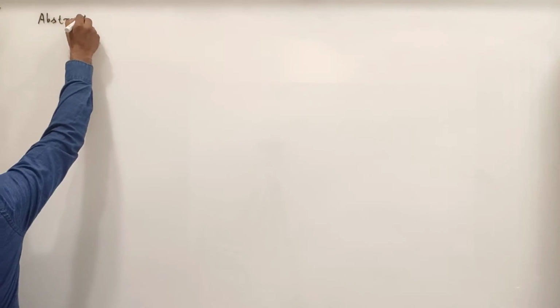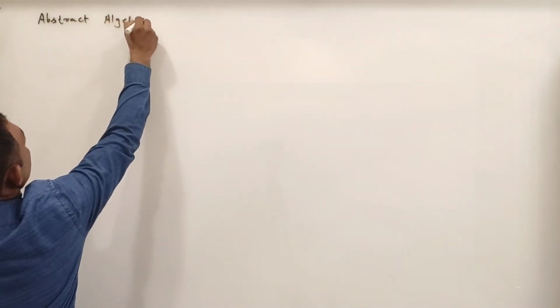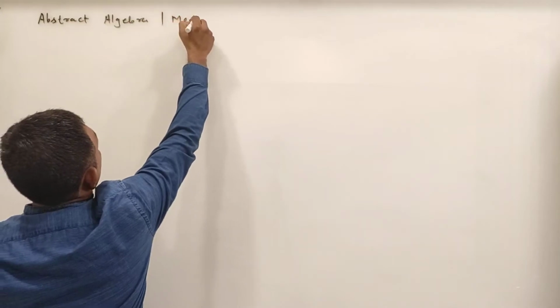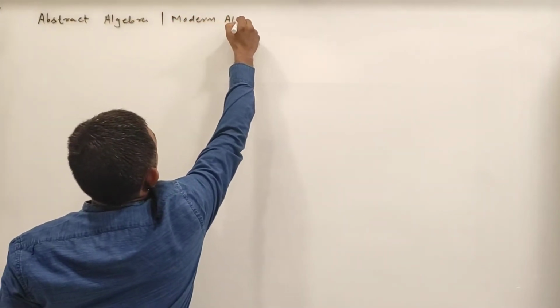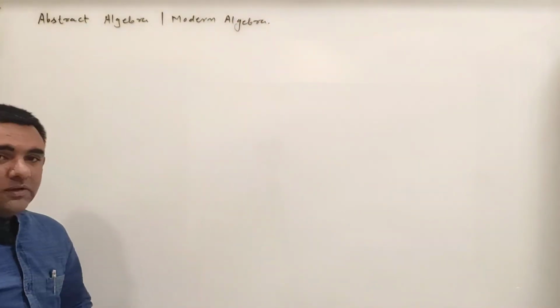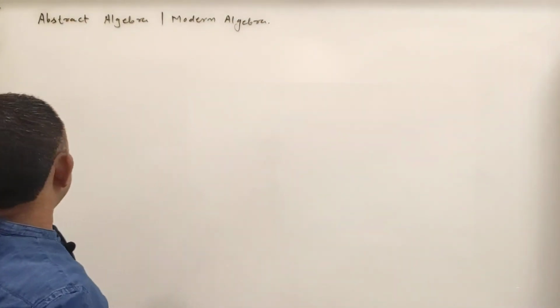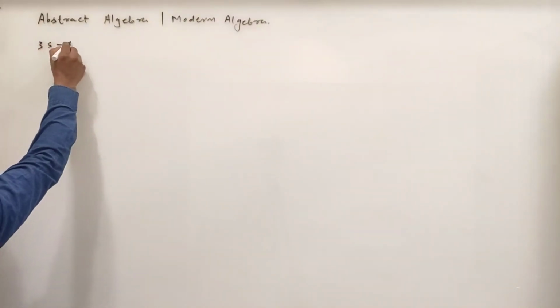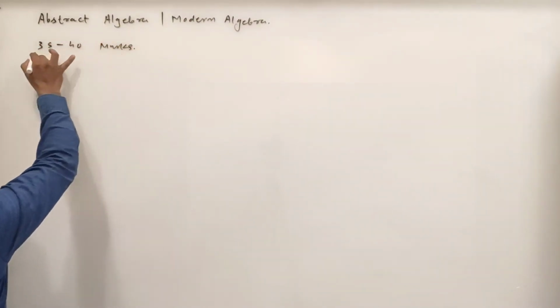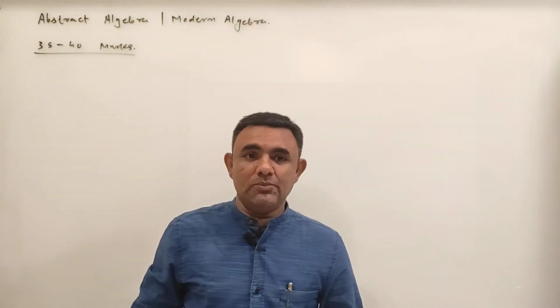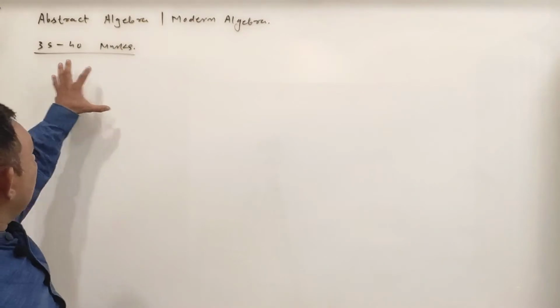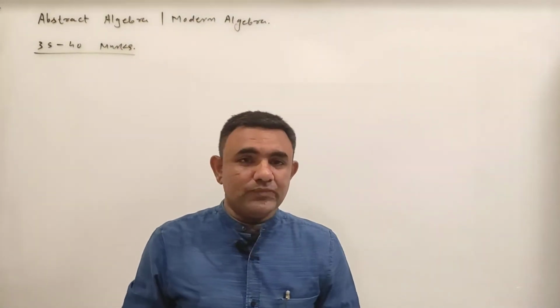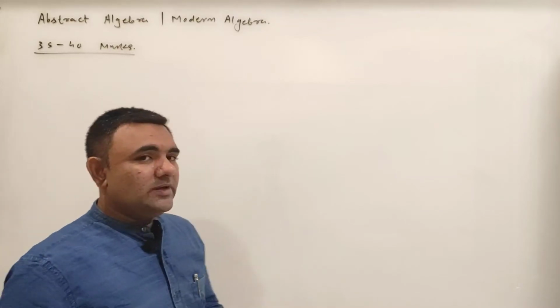Okay, so we start abstract algebra, or modern algebra. Abstract algebra, or another name is modern algebra. The weightage of this subject in the NET examination is 35 to 40 marks. If you take any NET paper, you will find that 35 to 40 marks of questions come from this modern algebra.